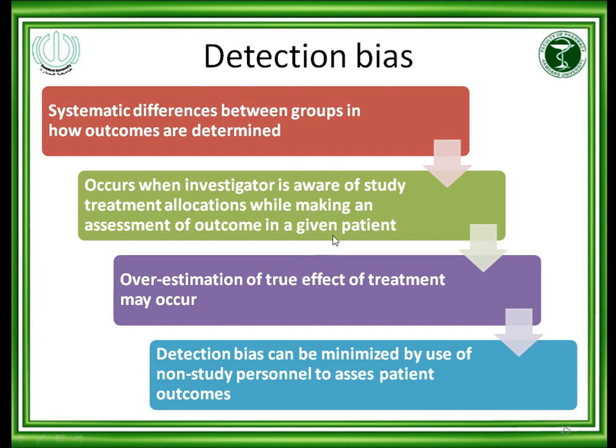This detection bias occurs when the investigator or researcher is aware of which group of patients is taking which type of treatment, experimental drug or control drug. This problem will occur in this situation. Overestimation of the true effect of treatment may occur. How can we minimize this detection bias? Again, blinding and randomization. Detection bias can be minimized by the use of non-study personnel to assess the patient outcome. Non-study personnel can assess the patient, and blinding is also a way through which we can avoid detection bias.